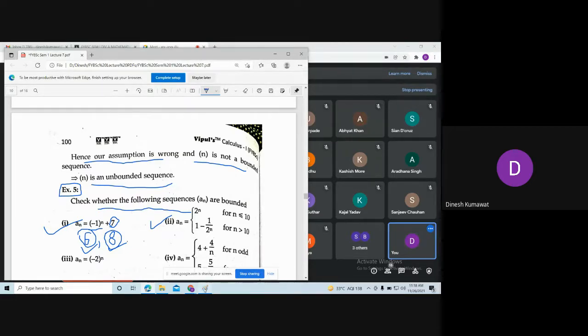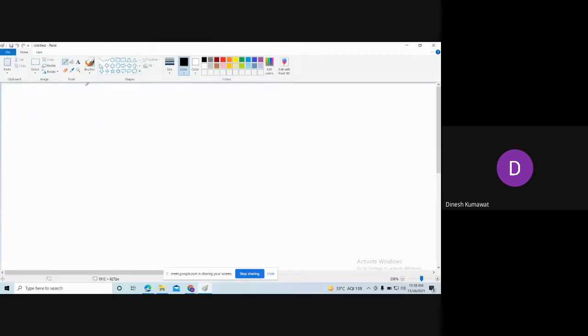What is the relation between these two, 1 minus 1 upon 2 to the power n and 2 to the power n? Which number is the bigger? 2 raised to n is always bigger than this number. So if it is bigger, I can say that this is bigger than or equal to. Because any one of these two conditions is holding.